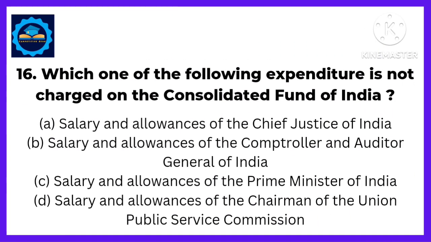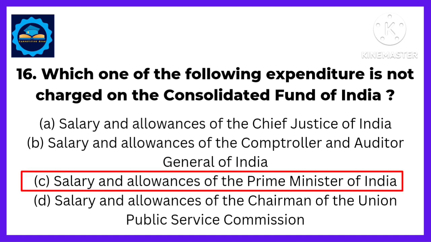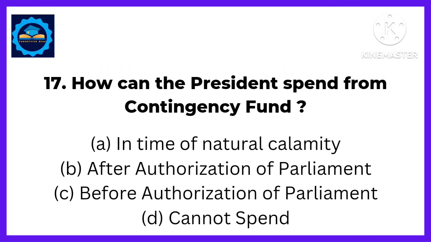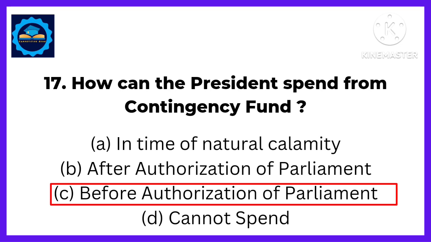Next, which one of the following expenditure is not charged on the Consolidated Fund of India? Answer. Salary and allowances of the Prime Minister of India is not charged on the Consolidated Fund of India. Next, how can the President spend from the Contingency Fund? Answer. Before authorization of the Parliament.